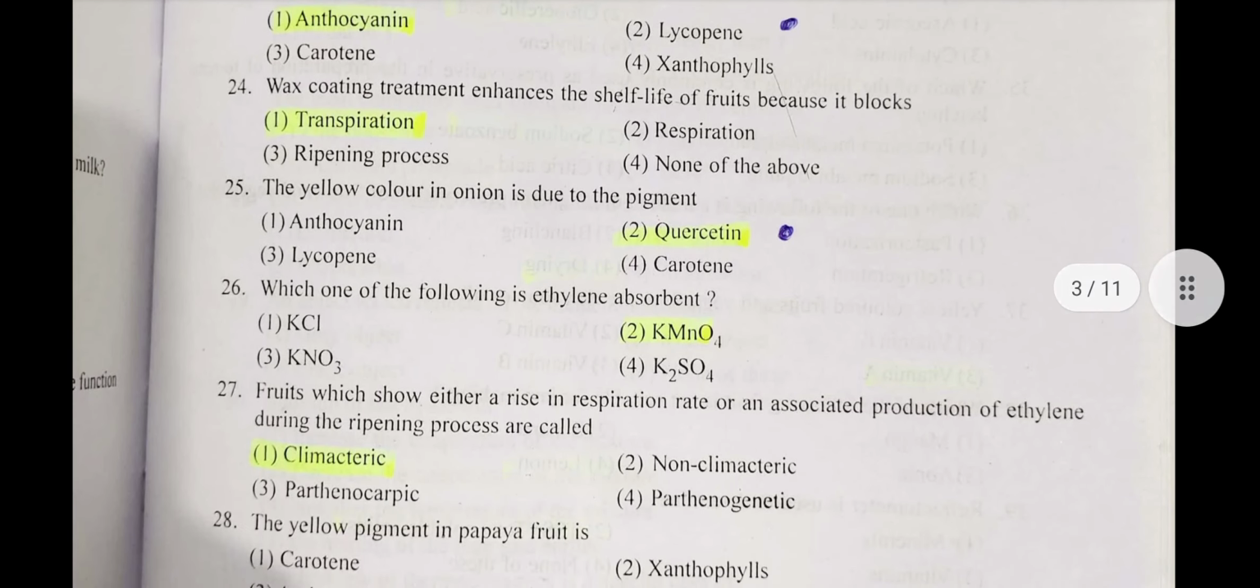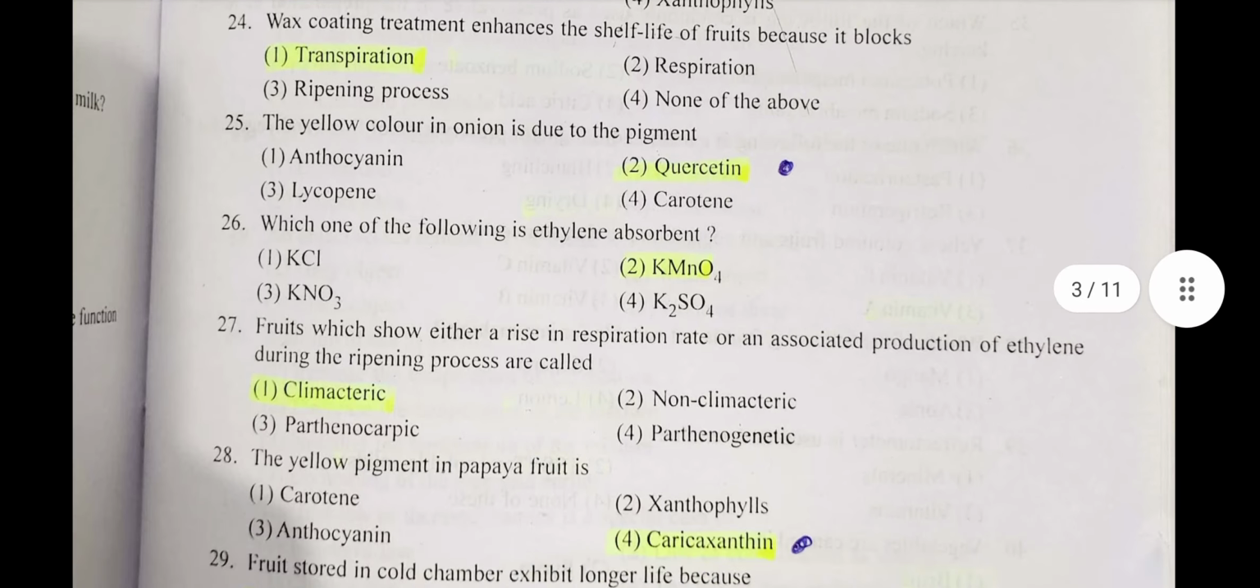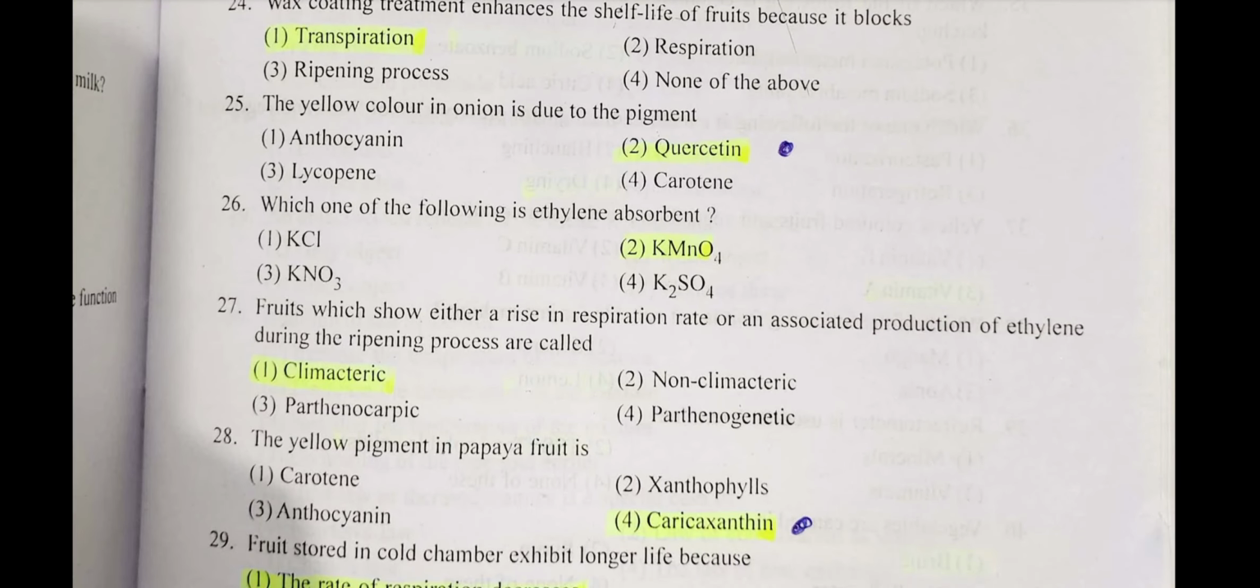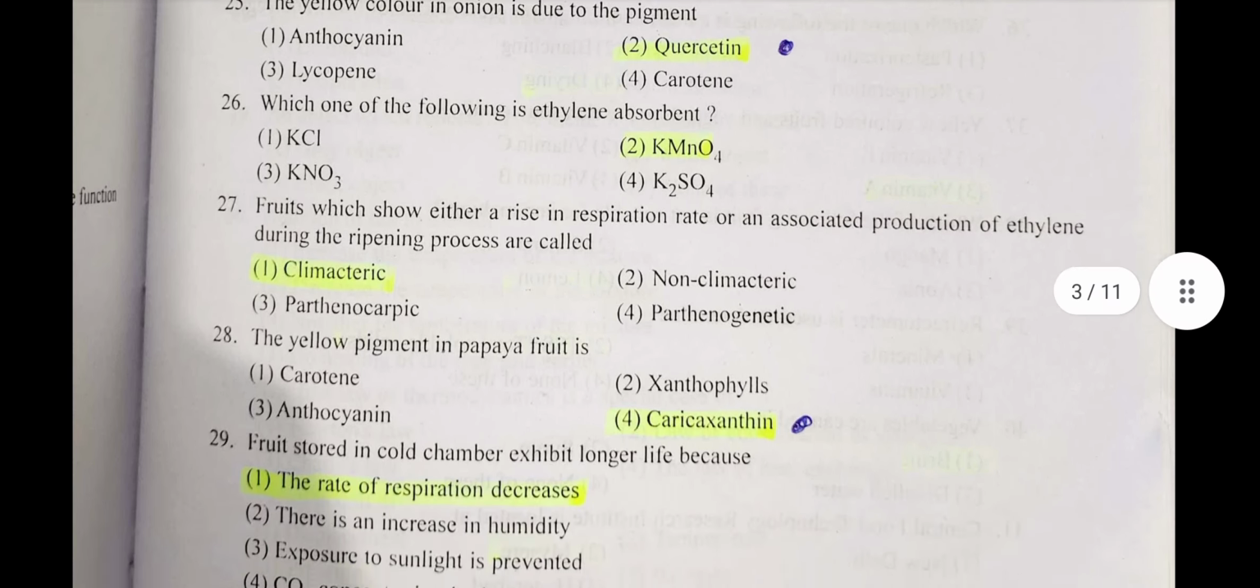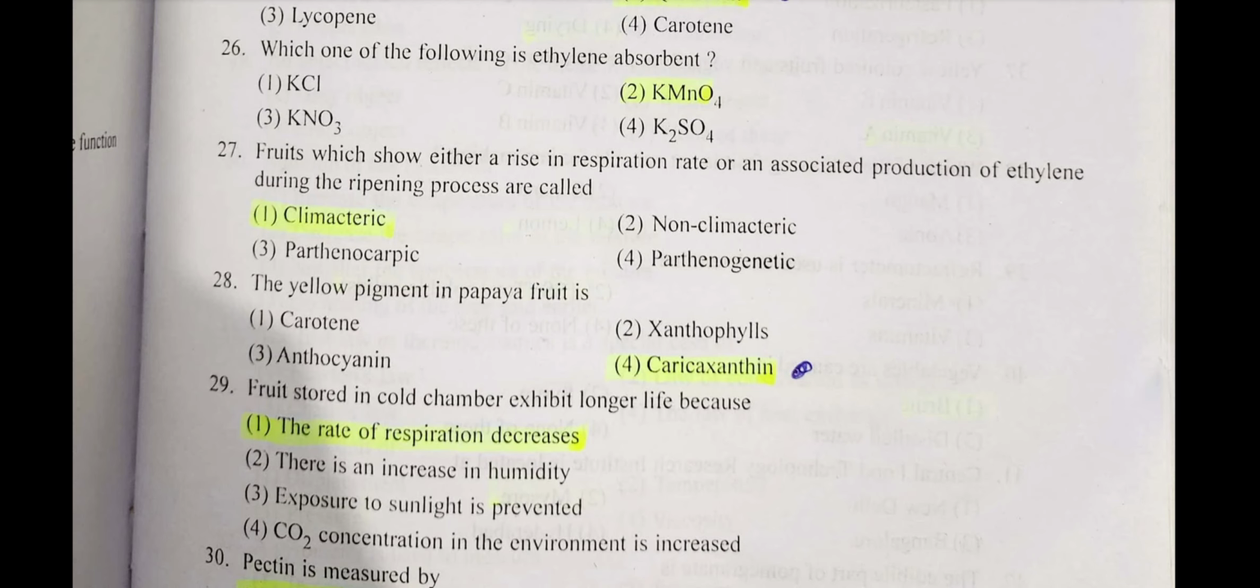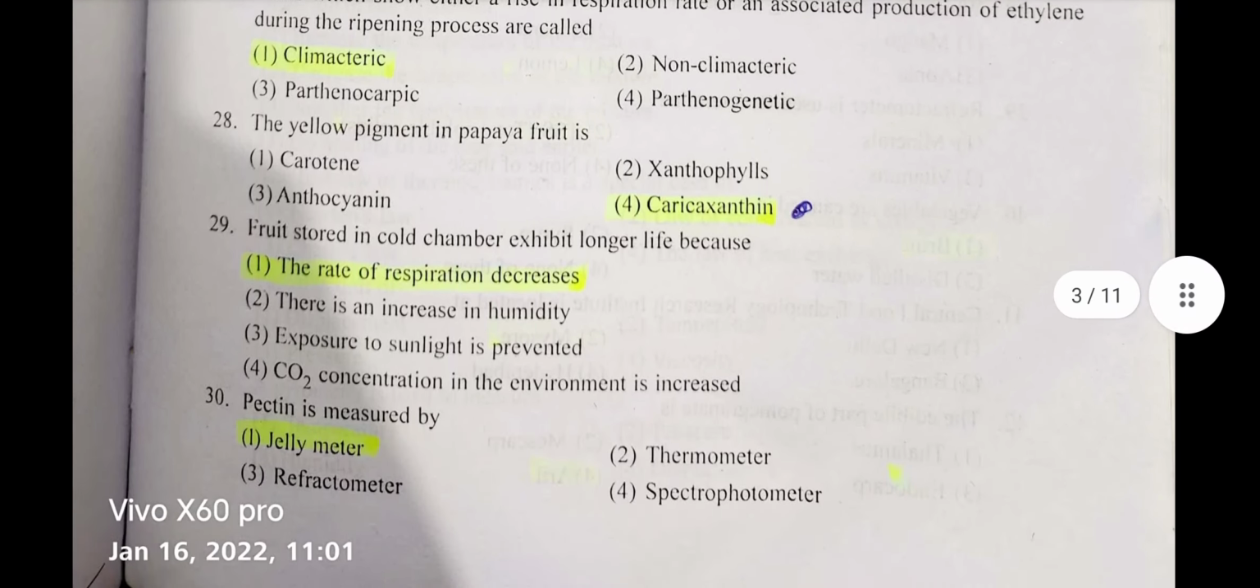Question number 25. The yellow color in onion is due to the pigment? Answer: quercetin. Question number 26. Which of the following is an ethylene absorbent? Answer: KMnO4. Now question number 27. Fruits which show either a rise in respiration rate or an associated production of ethylene during the ripening process are called? Answer: climacteric. Question number 28. The yellow pigment in papaya fruit is? Answer: Carica xanthin.